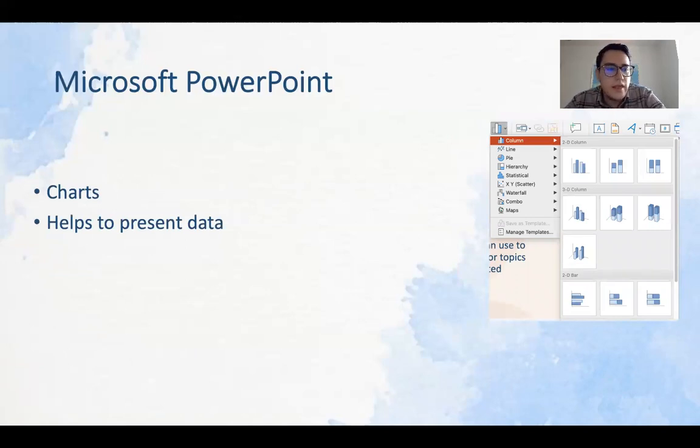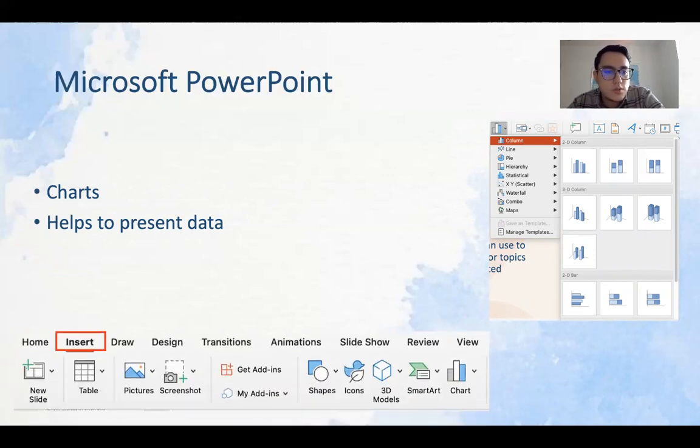And now, this is the charts. You can make charts with Microsoft PowerPoint, and the charts help you to present data, which you go to the Insert tab again. Insert tab is very important tab in Microsoft PowerPoint.